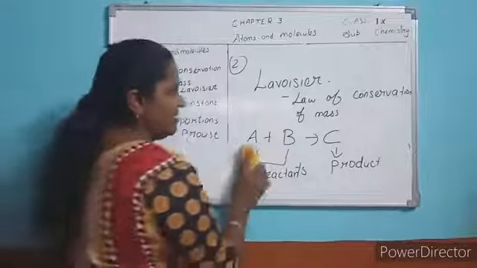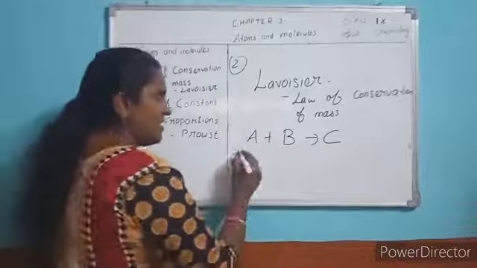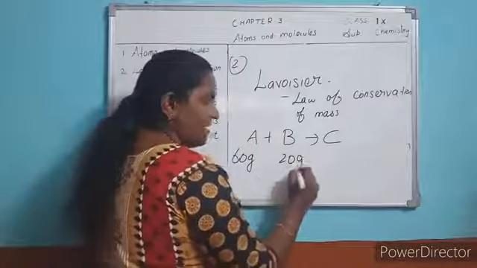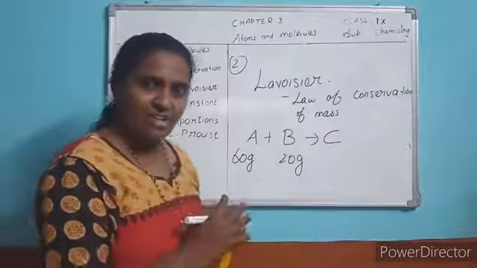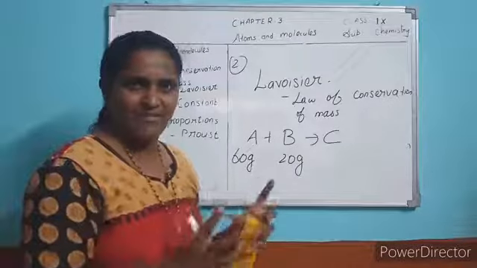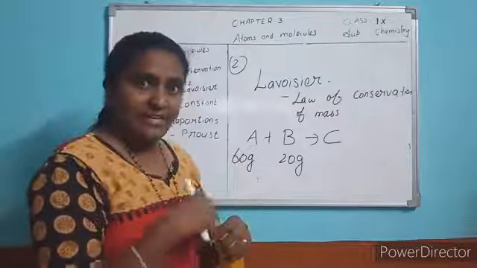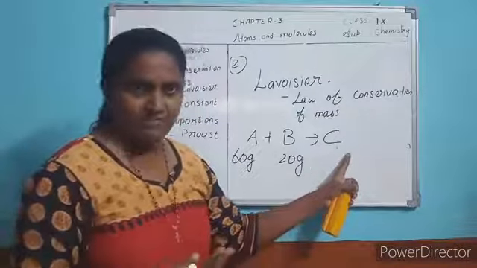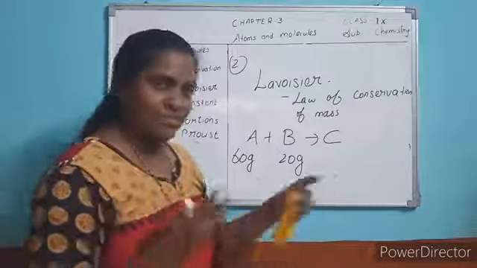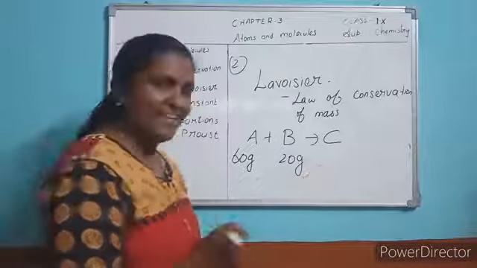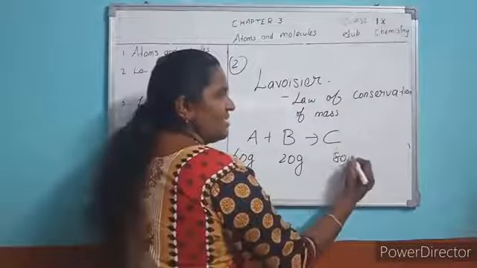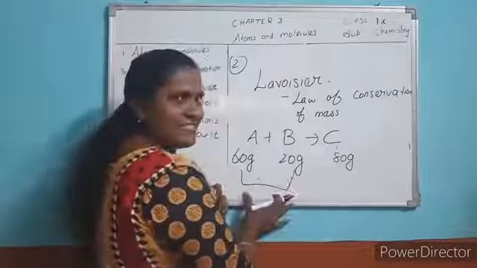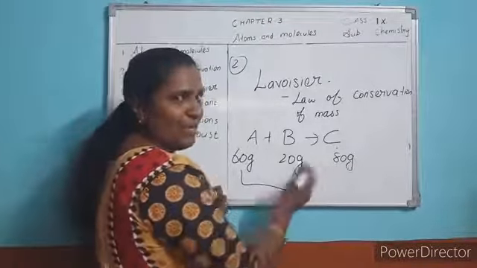For example, you are having 60 gram of A and 20 gram of B. Now you are going to combine them together. A and B combined together. A chemical reaction is going to occur, and the new product you will get is C. What might be the product mass? It will be 80 gram, 60 plus 20 equals 80 gram. What does it convey? Mass of the reactants is equal to mass of the product.